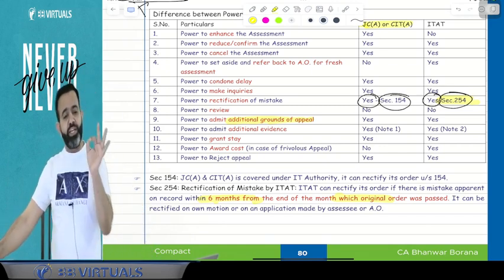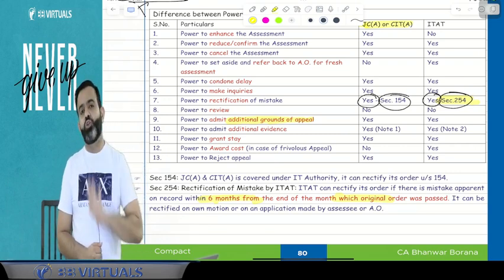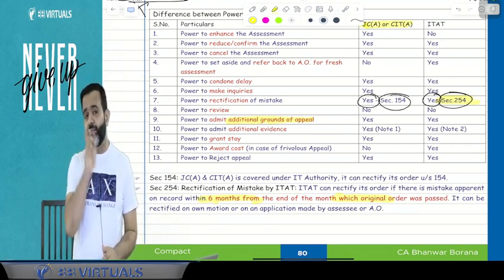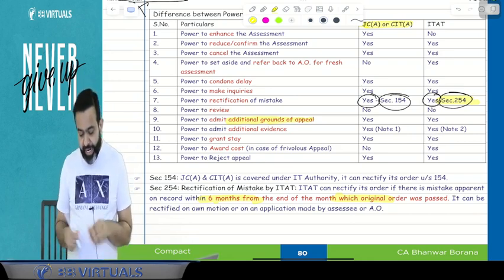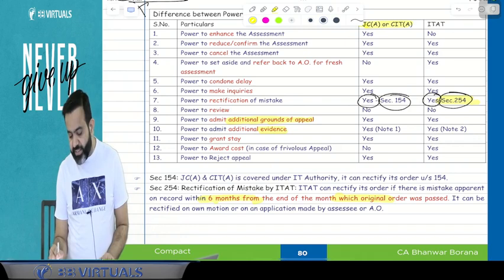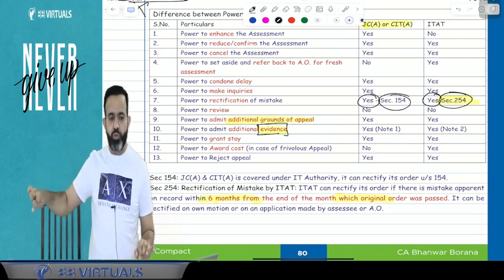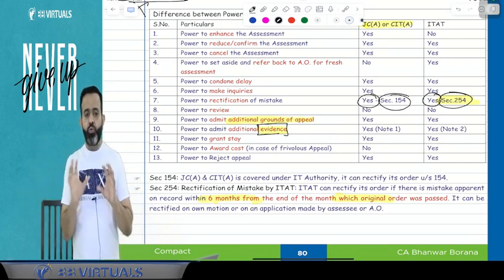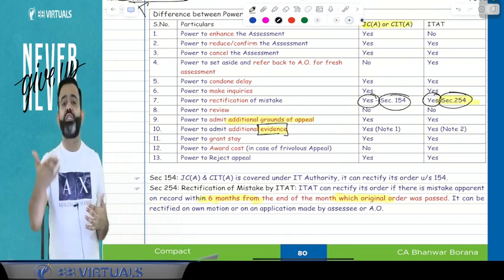But now this is one very interesting question. Can they admit the additional evidences or not? Additional evidences, and this is an expected question in the examination. So can they admit the additional evidences? Evidence means, guys, something which you have not furnished or produced before the income tax authority and directly you want to furnish or produce before the appellate authority. That is called additional evidence.